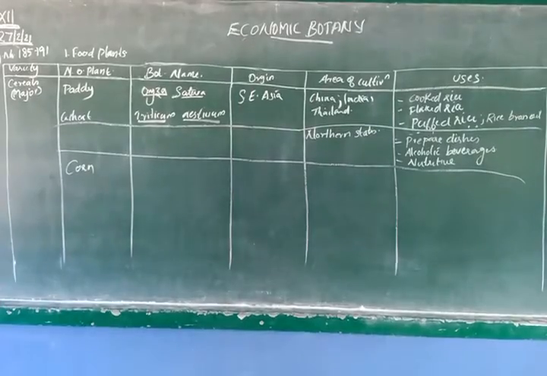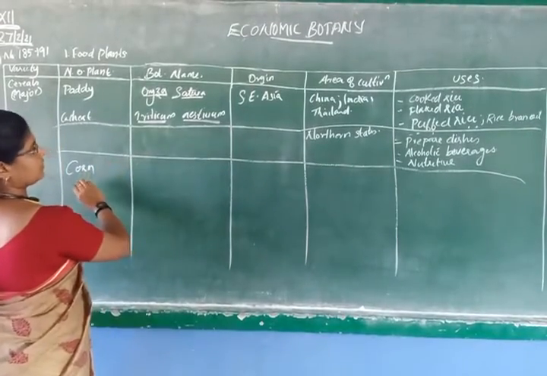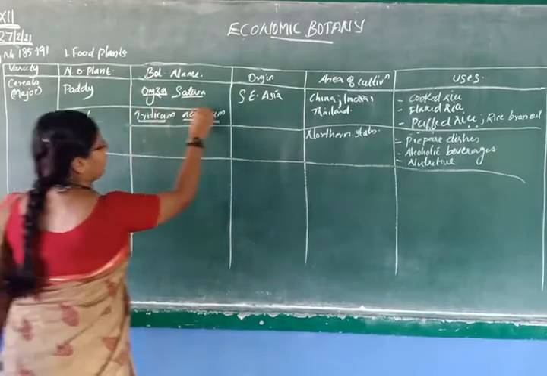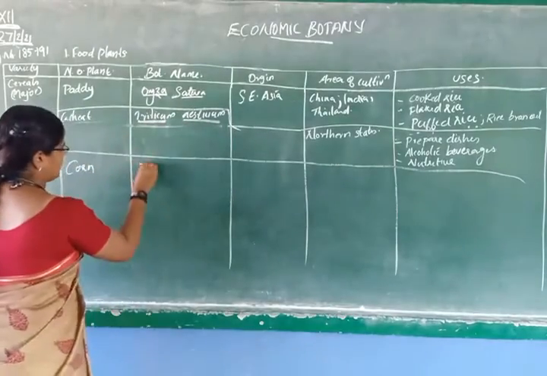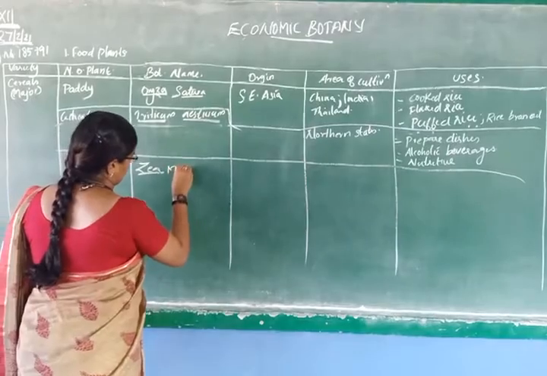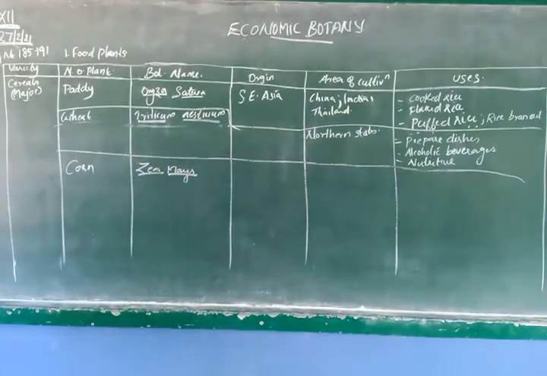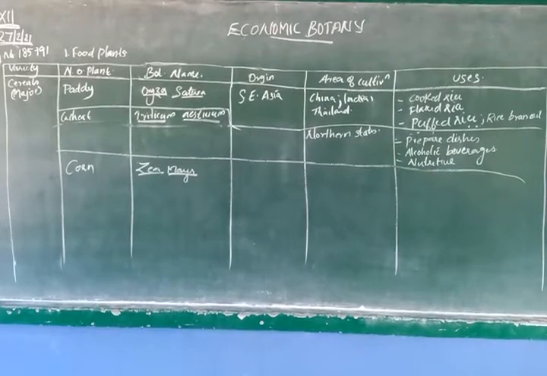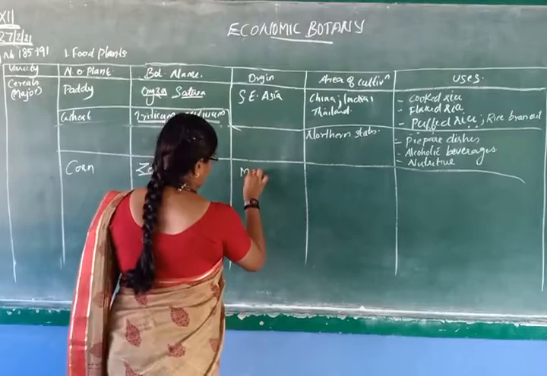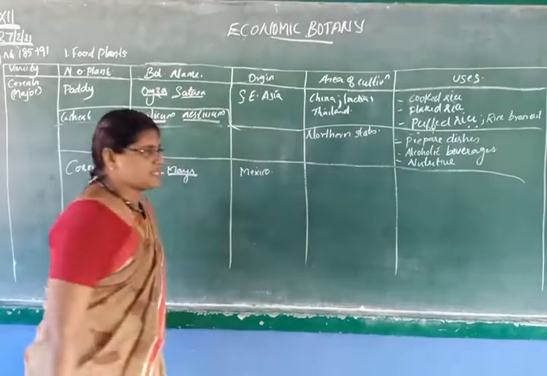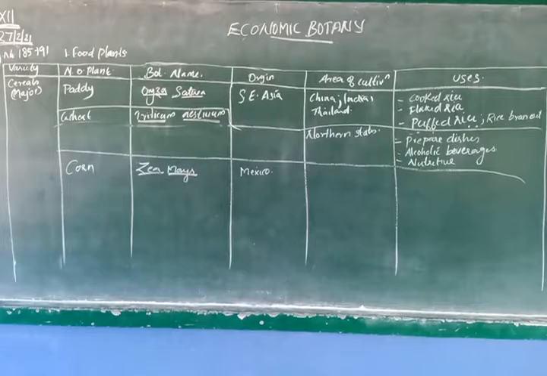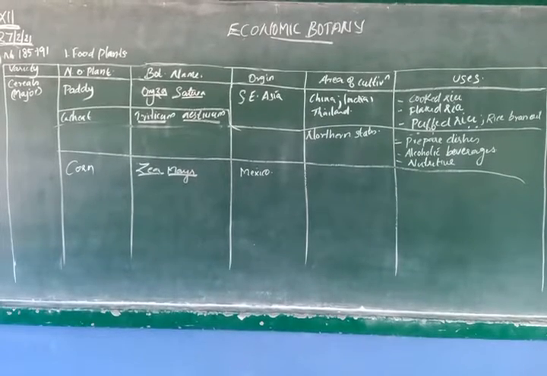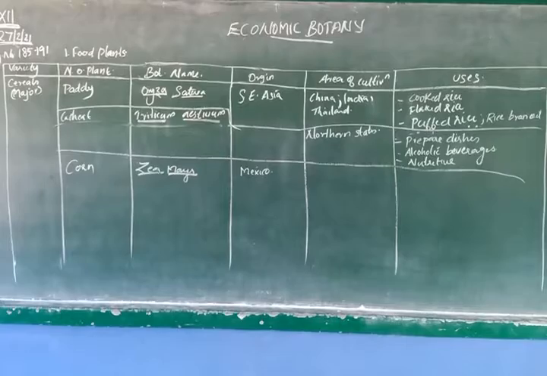Corn. Scientific name is Zea mays. It originates in Mexico. It is cultivated mainly in Rajasthan, Karnataka, Madhya Pradesh.